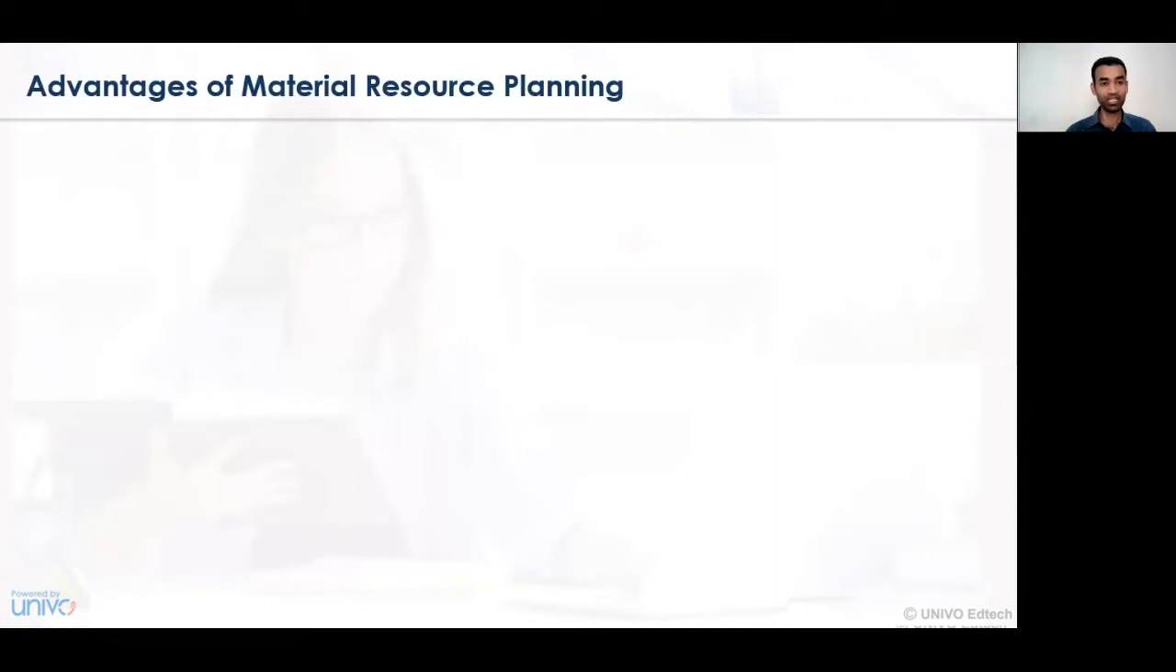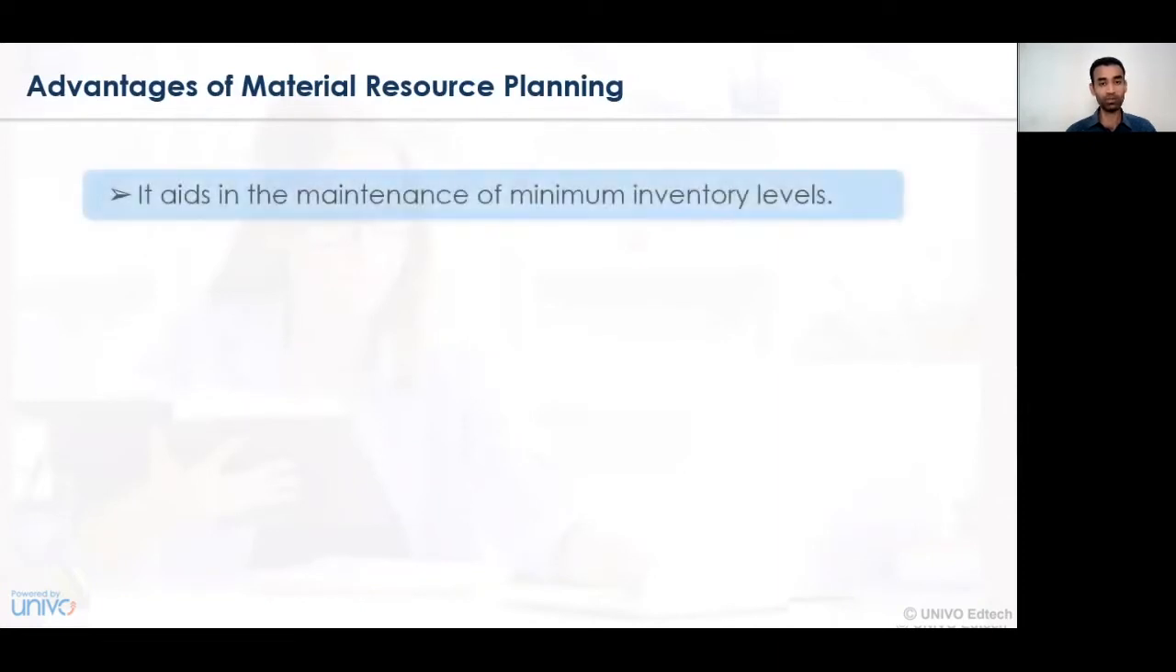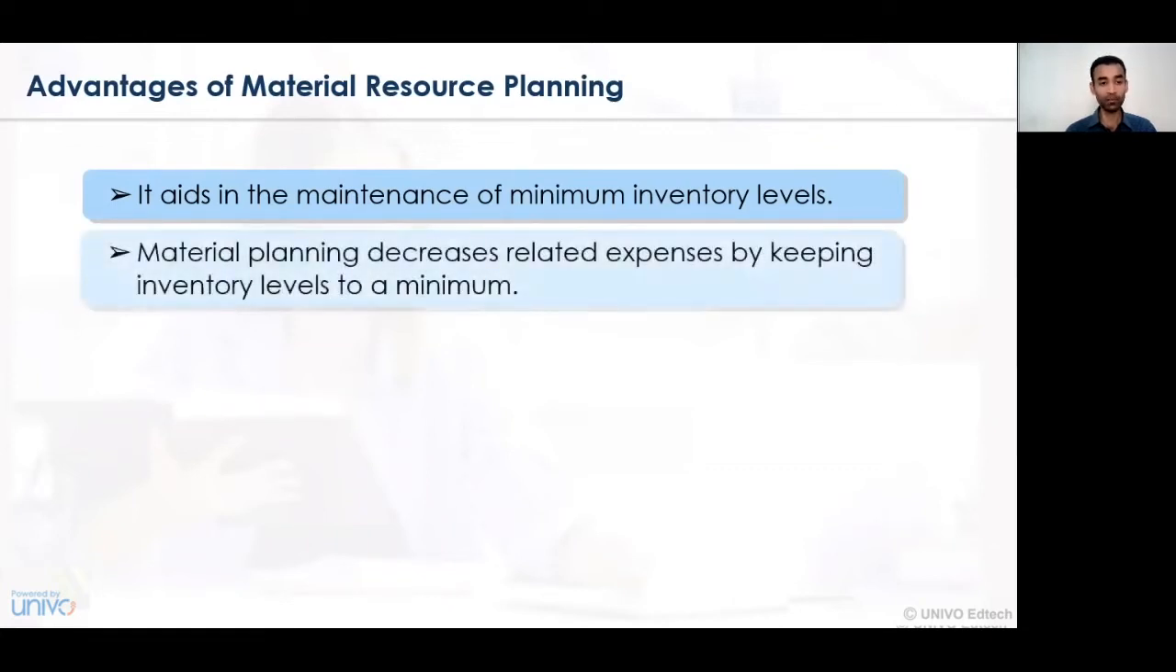Now let's look at the advantages of material resource planning. It aids in maintenance of minimum inventory level. So material requirement planning looks for maintaining the minimum amount of inventory, wherein as and when the production activity is undertaken, we have to see what amount, quantity or quality of goods and services will be required and how to maintain the inventory level. It decreases the related expenses by keeping the inventory level to a minimum.